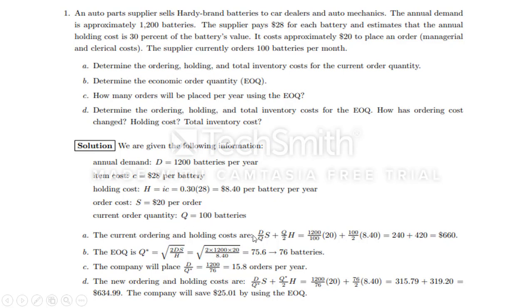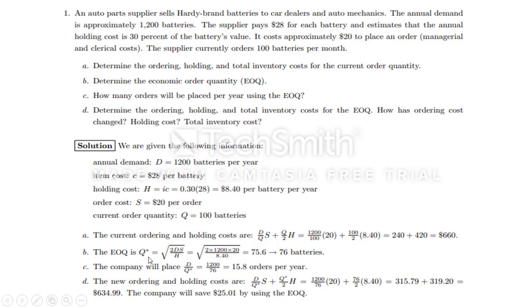subdivision A. Ordering cost is D by Q into S, plus Q by 2 into H. This is the usual equation. Here you need to follow the current order quantity, Q equal to 100. The ordering cost and carrying cost are substituted, and you get the total inventory cost. Ordering cost plus carrying cost gives the total inventory cost of $660.